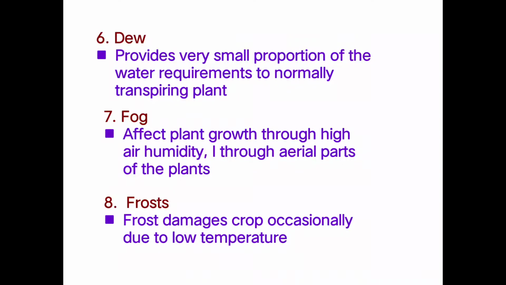So fog affects plant growth through the high air humidity, and through the aerial parts of the plant also. And the last climatic parameter in the rainfed area is frost. So frost damages the crop occasionally due to low temperature. That means the occurrence of frost is not regular, it occurs occasionally, and it occurs due to low temperature. So these are the eight important climatic parameters present in the rainfed area of the country.